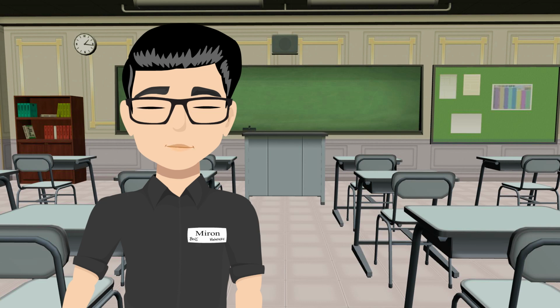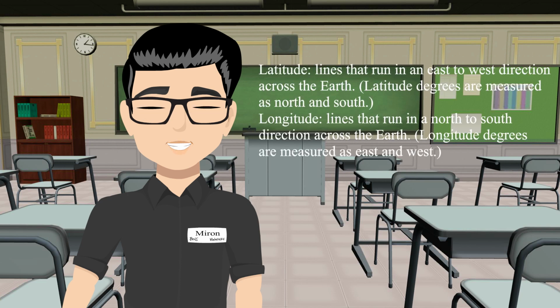Check that out. So last time, we learned about the lines of latitude and lines of longitude. Latitudes are the lines that run in an east to west direction across the earth. The longitude lines run in a north to south direction across the earth. For latitude, degrees are measured as north and south, and for longitude, degrees are measured in east and west.